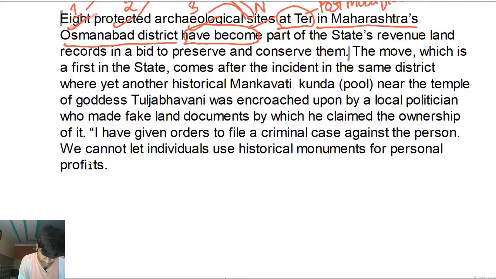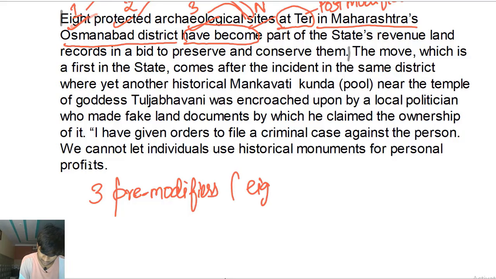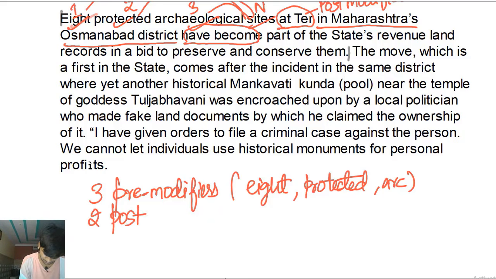So we have 3 pre-modifiers, and these are 8, protected, and archaeological. I'll say arc. Okay. And we have 2 post modifiers. These are prepositional phrases.